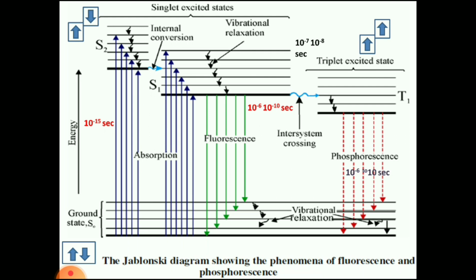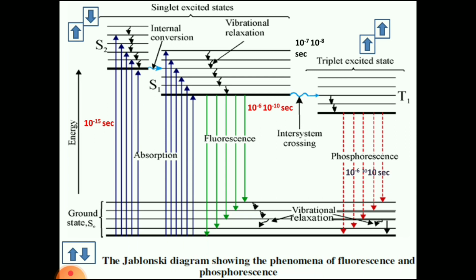In some molecules, another phenomenon happens, that is vibrational transition or vibrational relaxation. From the absorbed radiation at the excited state, some amount of energy is lost in the form of vibrational transition or vibrational relaxation. When they come from the singlet excited state to the ground state, they emit the remaining radiation they have absorbed.